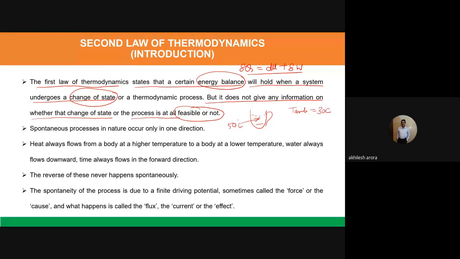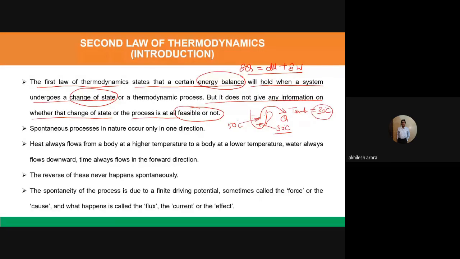We know by our intuition that heat will flow from the tea to the surroundings, and this heat transfer will take place till the temperature of the tea reduces to 30 degrees Celsius.